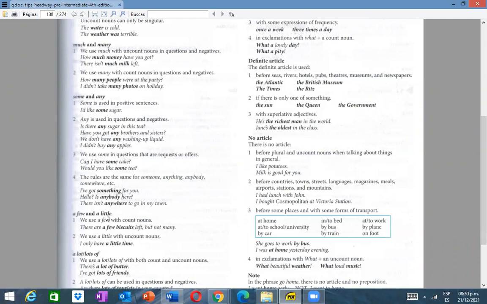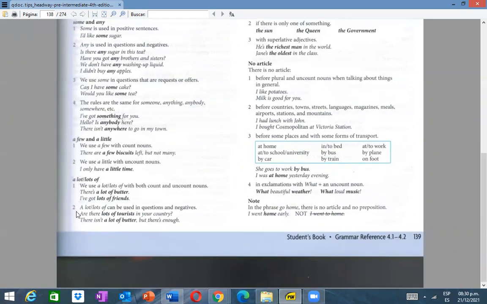Okay. Let's continue because we have more. A few and a little. Okay, this is maybe new for all of you. A few, un poquito, no casi como que tienen el mismo significado. Un poco. A few and a little. Let's read. Number 1. We use a few with count nouns. Okay, remember, we use a few with count nouns. Let's read an example. There are a few biscuits left, but not many. Right? So, estamos haciendo poquito, un poco, right? Pero aquí la regla, la clave va a estar cuando tiene que ser así, con lo contrario.